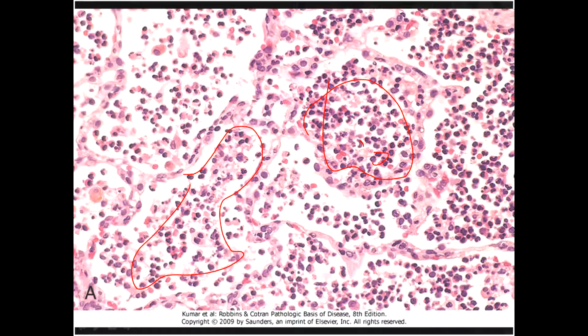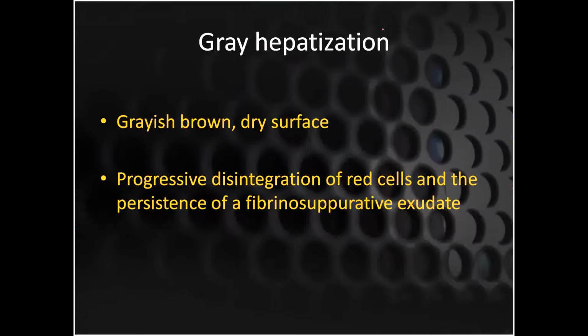Here again, all acute inflammatory cells, and if you look here, macrophages are also coming, and plasma cells are also coming. So the chronic inflammatory cells are coming along with your acute inflammatory cells. So this is the phase of acute congestion and red hepatization.